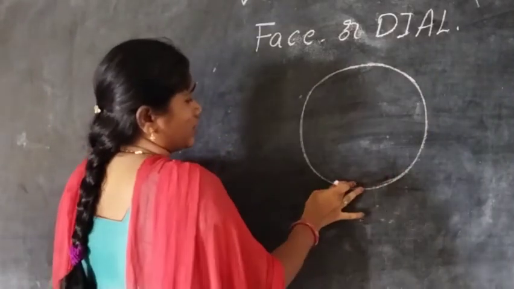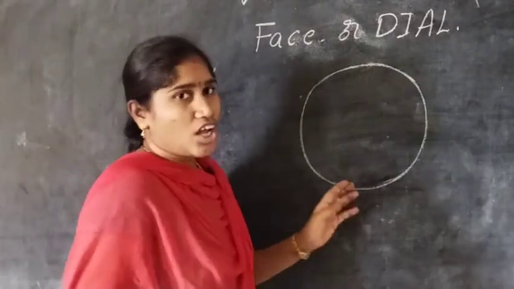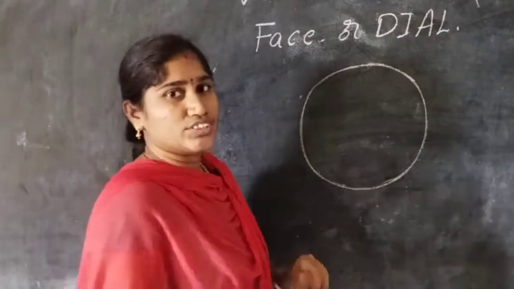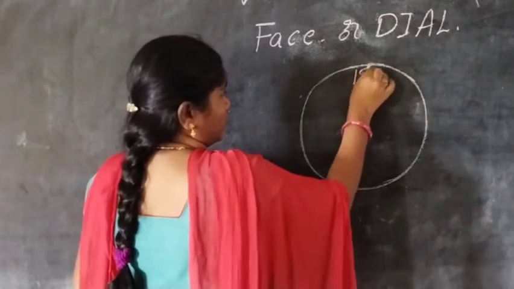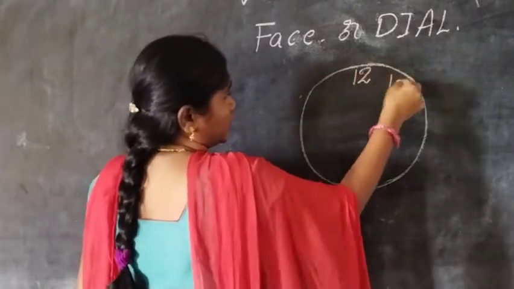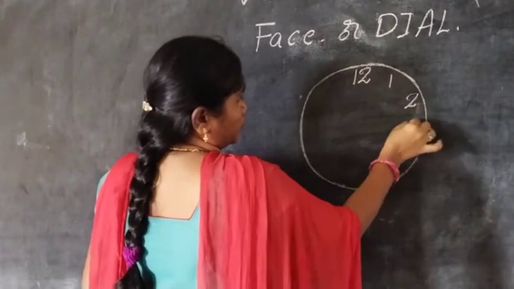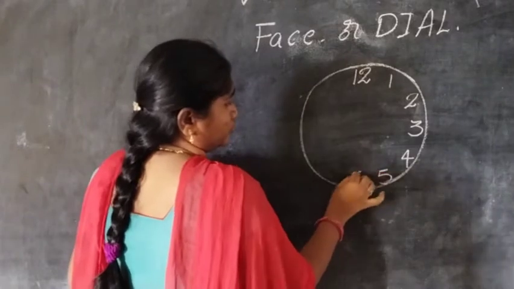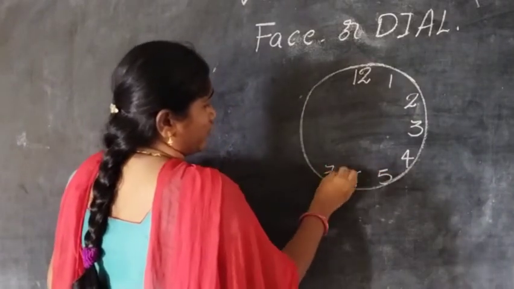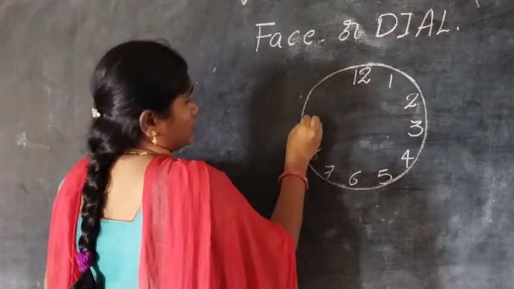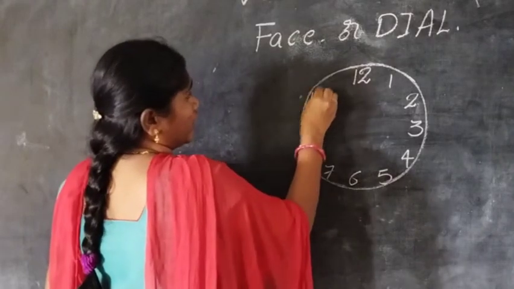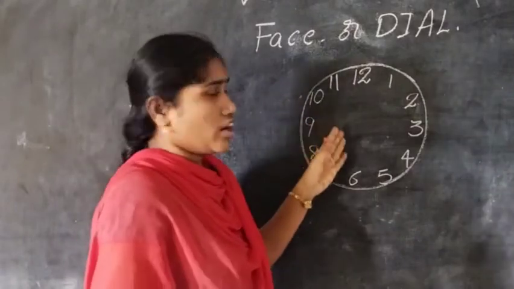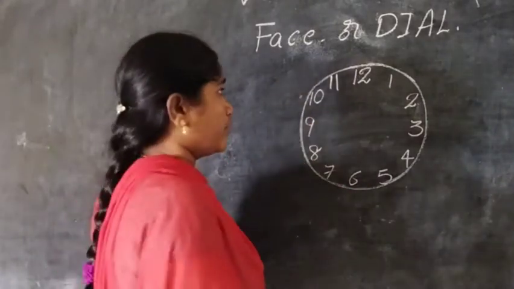In the clock there are 12 numbers: 12, 1, 2, 3, 4, 5, 6, 7, 8, 9, 10 and 11.